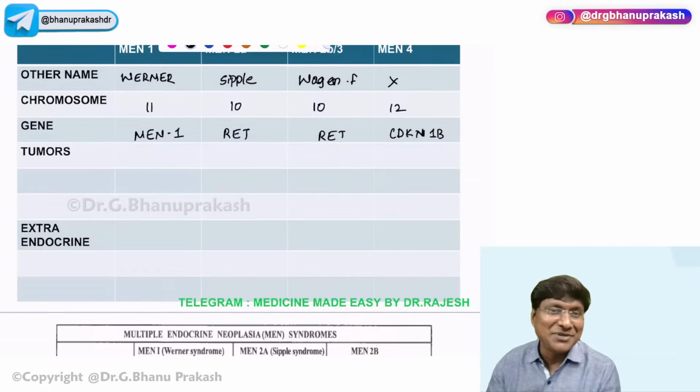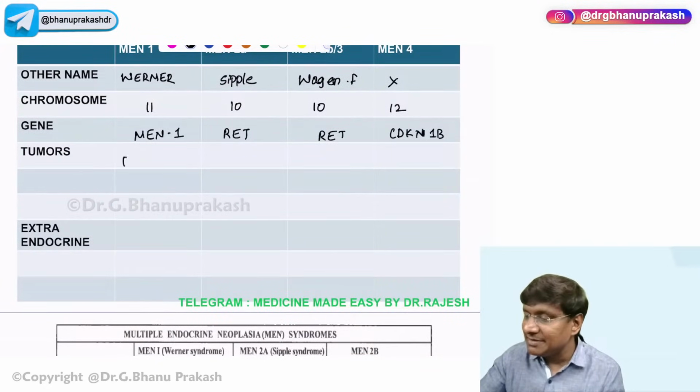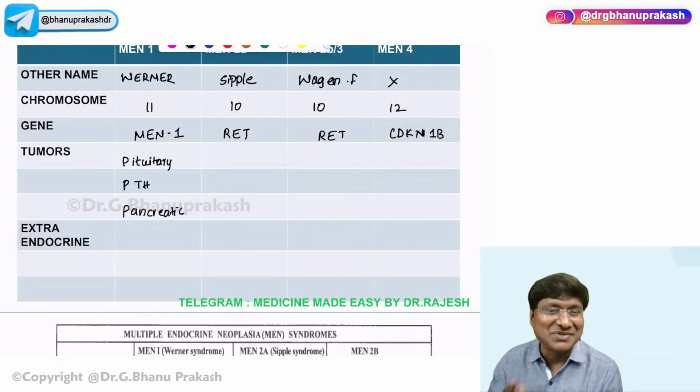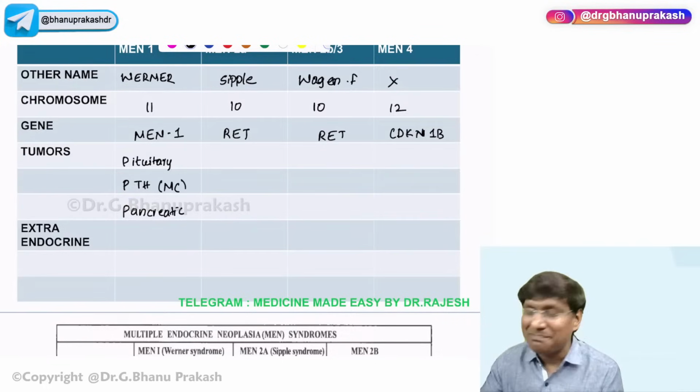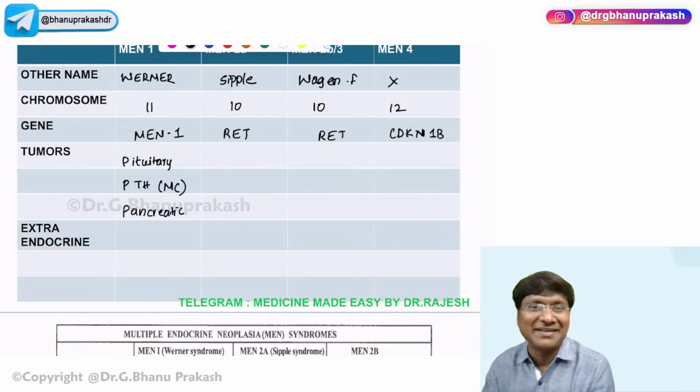CDKN1B. What are the tumors in MEN1? Please remember 3Ps, right? What are these 3Ps? These 3Ps will be the pituitary tumor, parathyroid tumor, then the pancreatic tumor, right? But out of all these, which is the most common P? The most common will be the parathyroid tumor, that is solitary parathyroid adenoma.